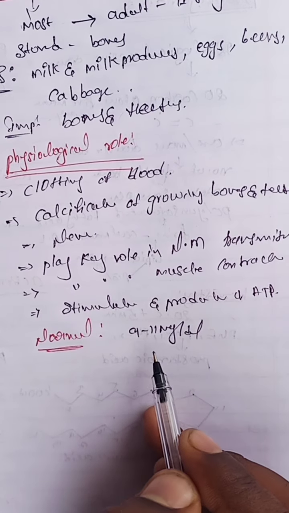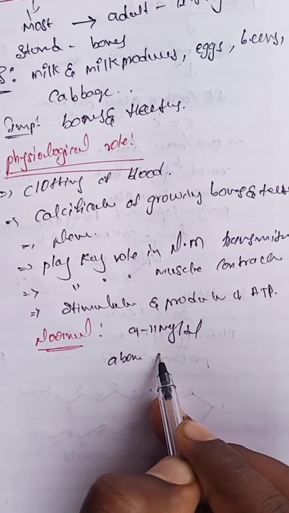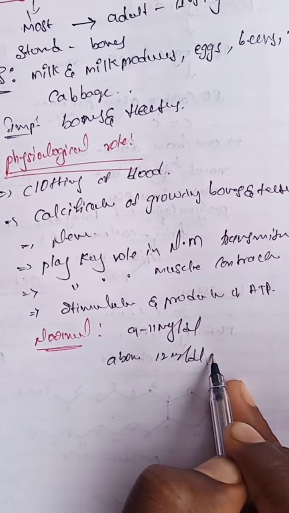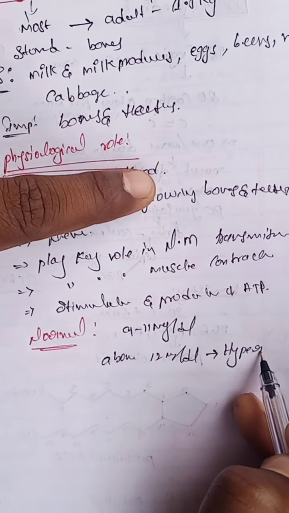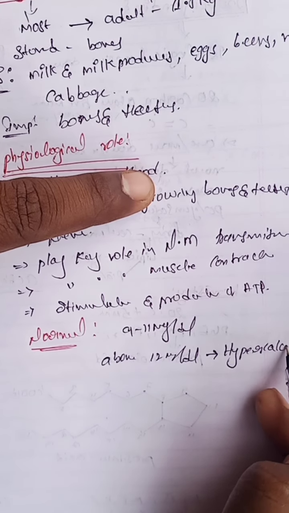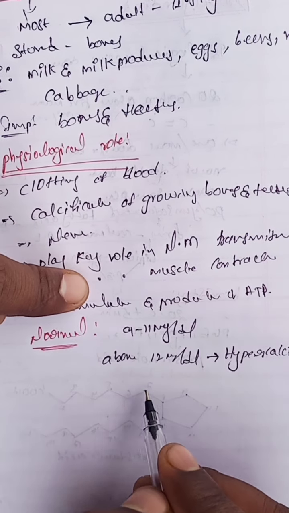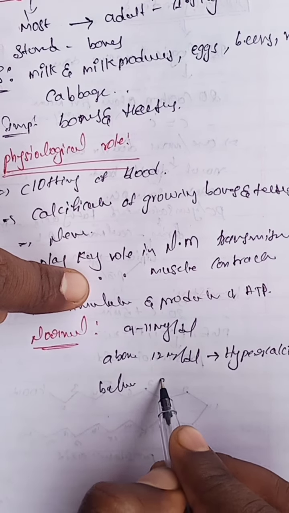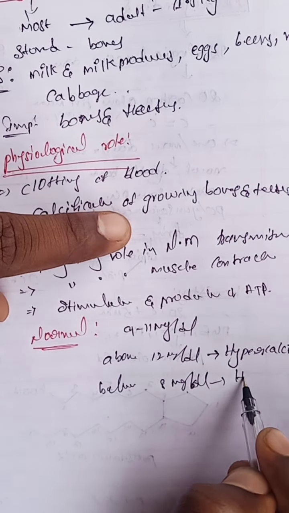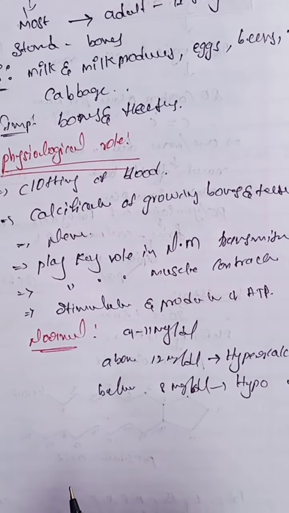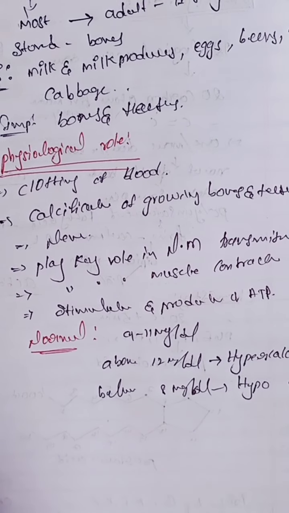If this value increases, above 12 mg per deciliter, it is known as hypercalcemia. If it decreases, below 8 mg per deciliter, it is known as hypocalcemia. These two types of disorders occur in our body. So these are the normal values of calcium.